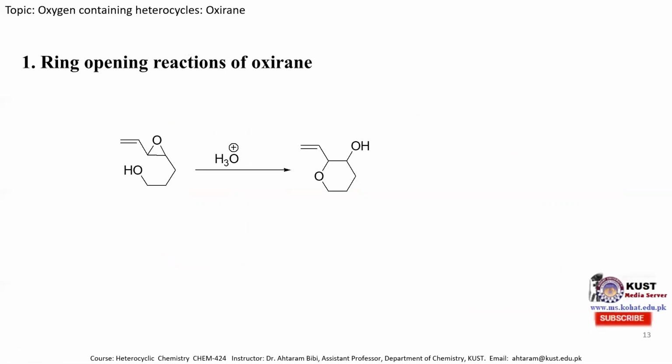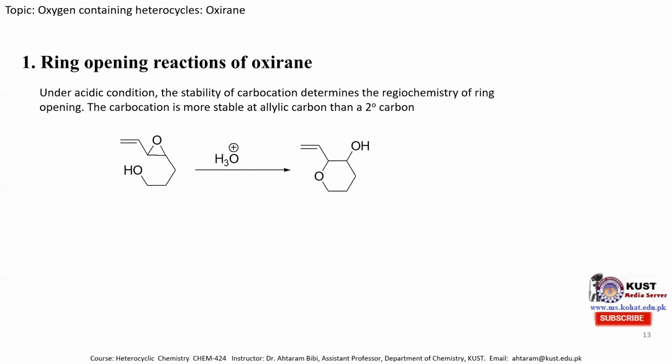So it can be mentioned over here that in the ring opening reaction in acidic media, this oxygen atom can attack this carbon atom to open this epoxide, or it could attack this carbon atom to open this molecule. So now there is a competition whether it will attack this carbon atom or this carbon atom. But here is an acidic media, and in the previous slide I mentioned that under acidic condition, the carbocation stability determines the regiochemistry.